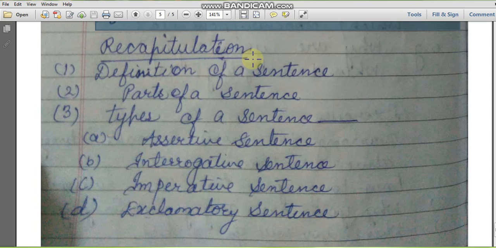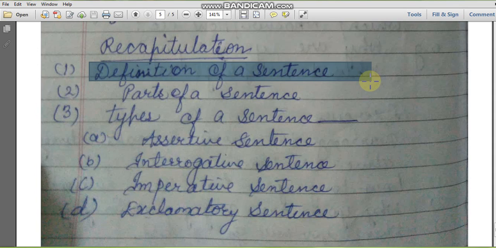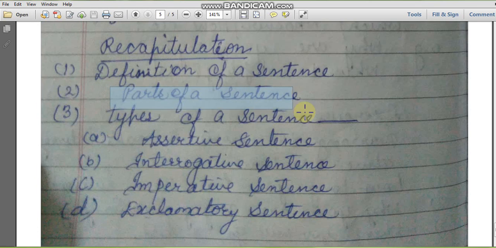Let's recapitulate our lesson. First, we had discussed the definition of a sentence. Definition of a sentence means a group of words that make complete sense. This is called our sentence. Now, there is the second point, that is parts of a sentence. In the parts of a sentence, we have studied subject and predicate part, right? So, subject is our doer and the remaining part is the predicate part, and in the predicate part there should be our verb. It is compulsory.